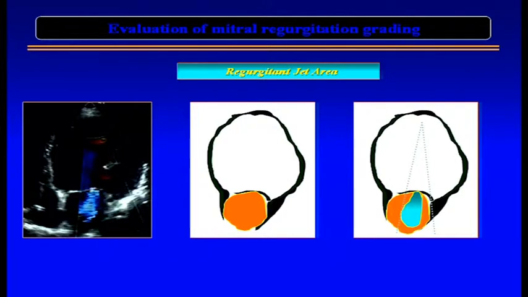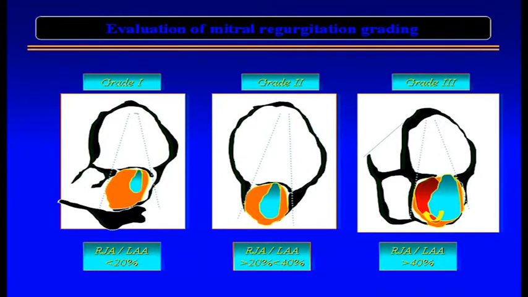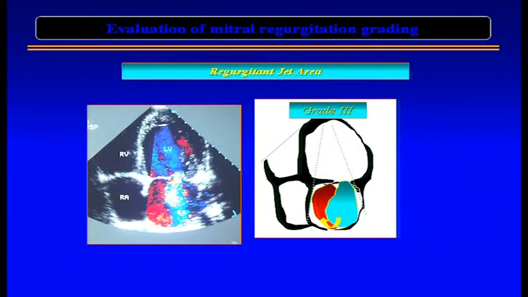This is an example where the jet, normally what we do in color coding is blue away and red towards. But here, several times you will find that the red can also be a part of the severe mitral regurgitation. The reason being that the jet comes and starts swirling around, and the moment it starts swirling around, it seems as if the jet is going towards the transducer, and it is a fallacious thing. So this is a severe mitral regurgitation. Here is an example of that.